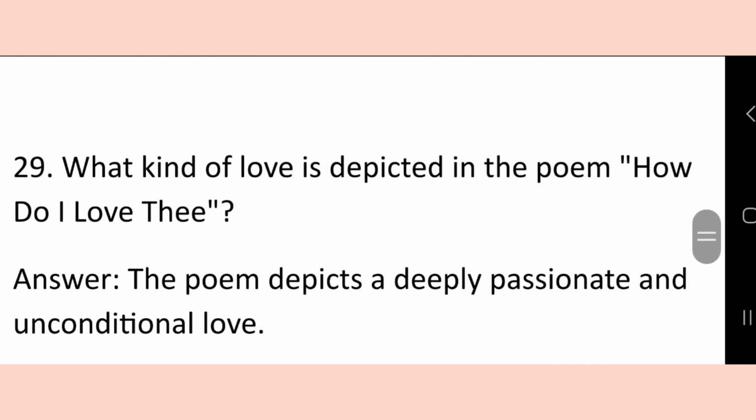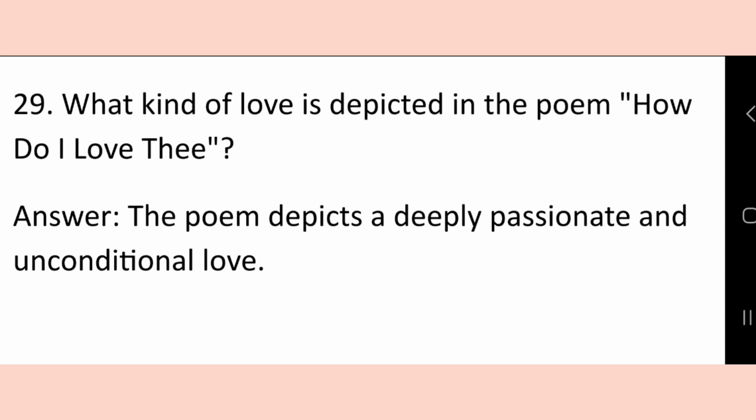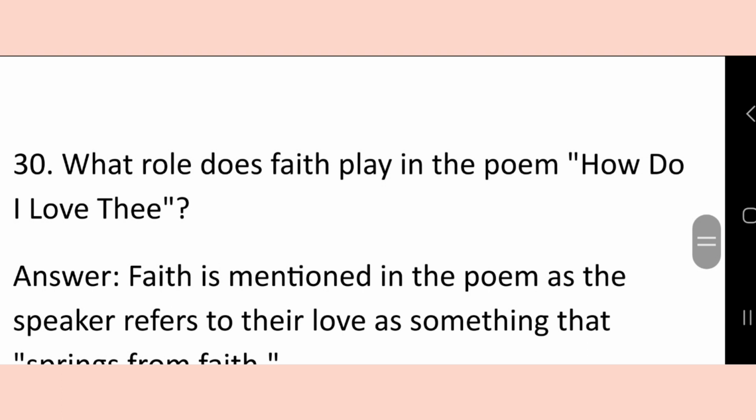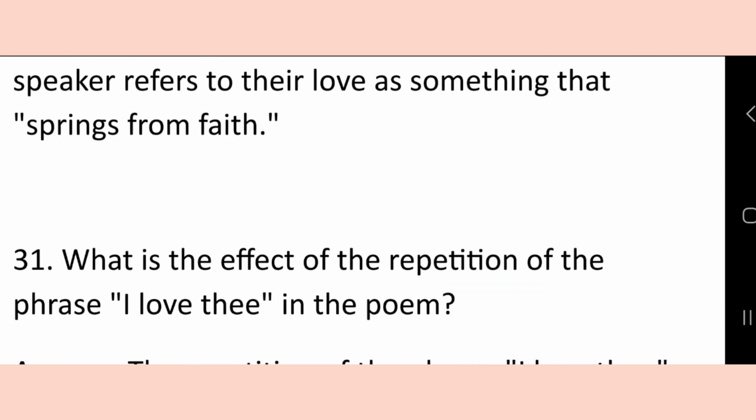What kind of love is depicted in the poem "How Do I Love Thee"? The poem depicts a deeply passionate and unconditional love. What role does faith play in the poem "How Do I Love Thee"? Faith is mentioned in the poem as the speaker refers to their love as something that springs from faith.